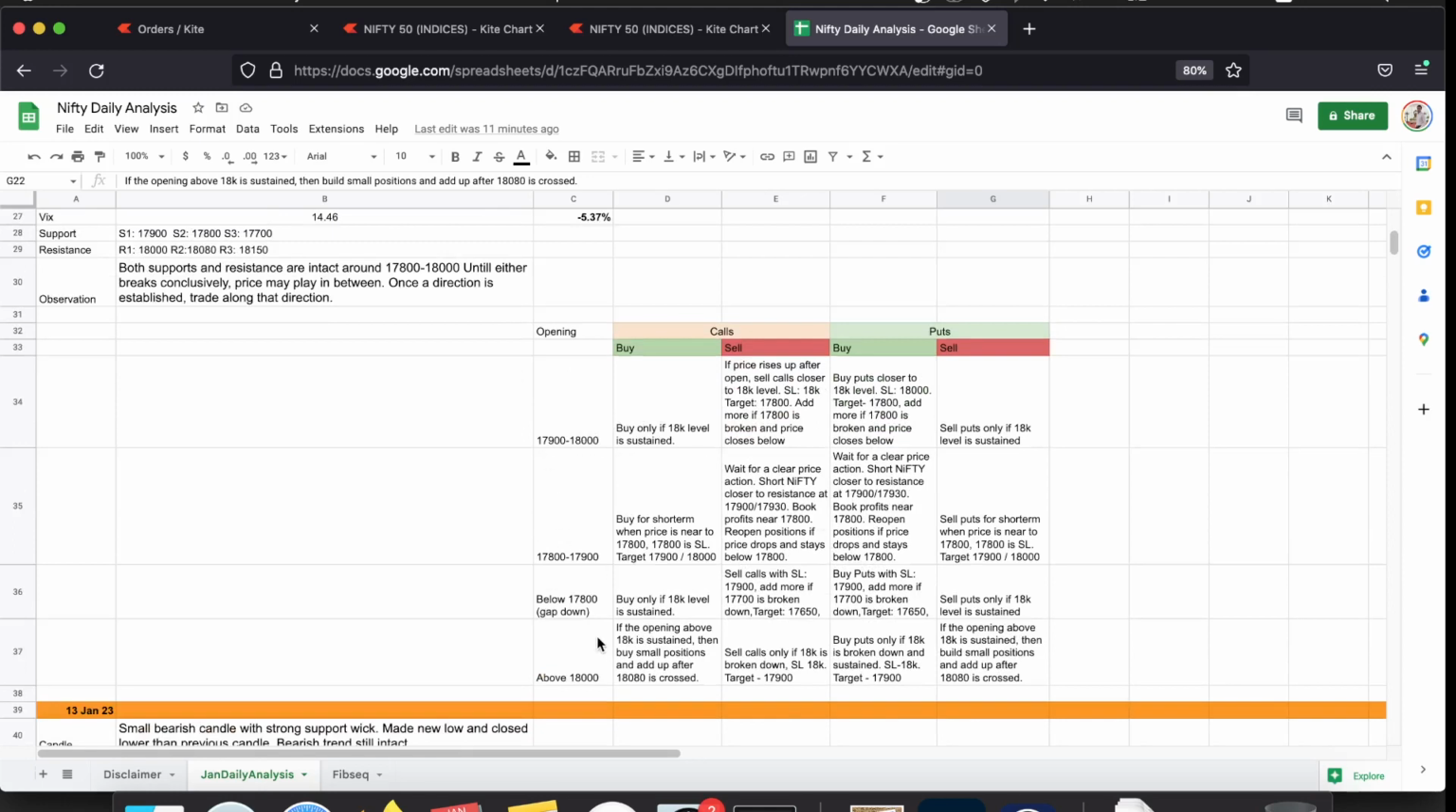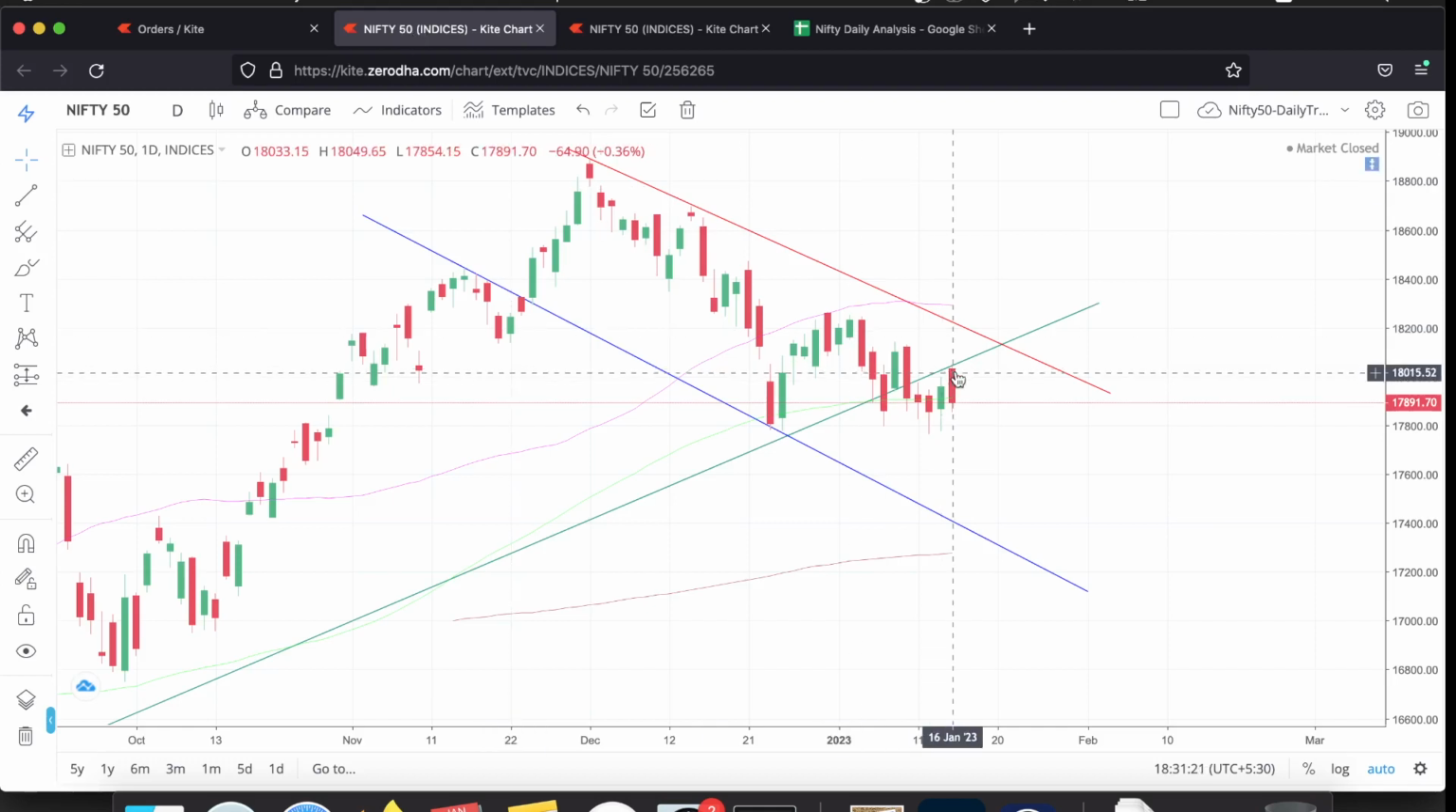I also mentioned the possible openings of Nifty and how we can trade based on the price action after that. As we can observe from today's 16th Jan candle, Nifty opened above 18,000 at 18,033. It tried to go above the day's opening, but then it hit resistance very near its opening around the 18,050 level, and then it got sold off. Eventually, it closed below 17,900 towards the end of the day.